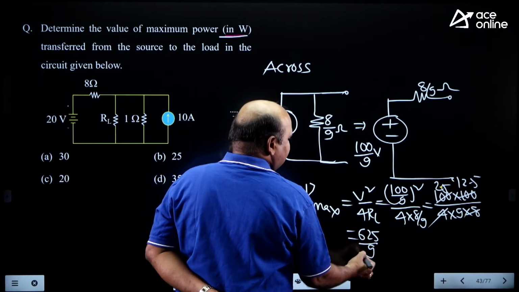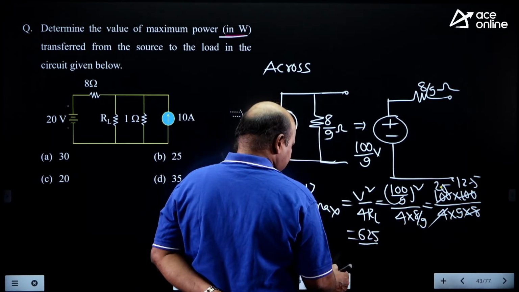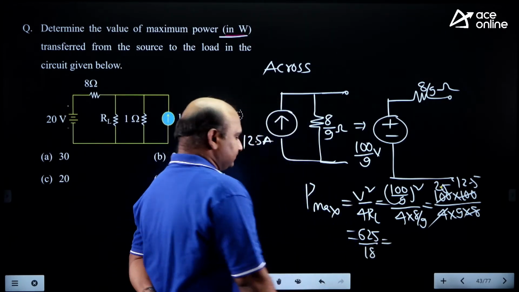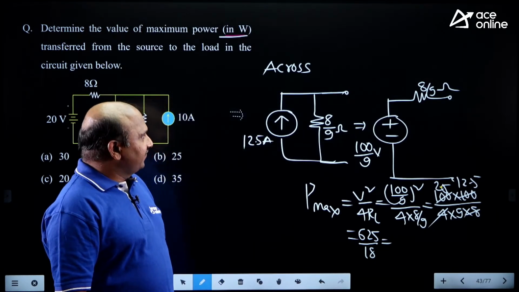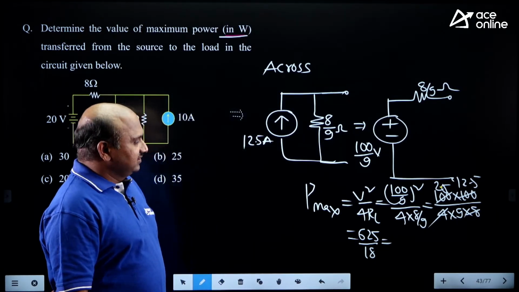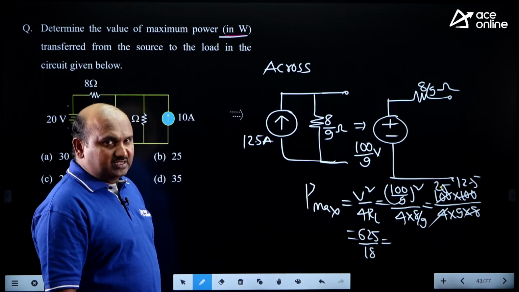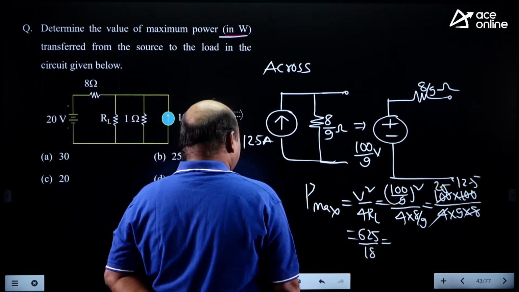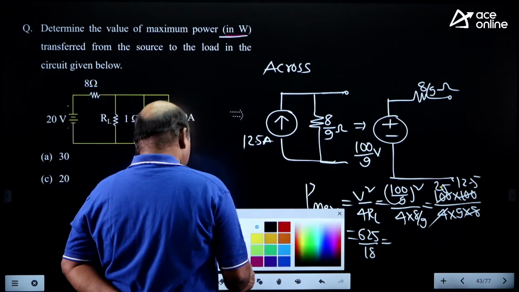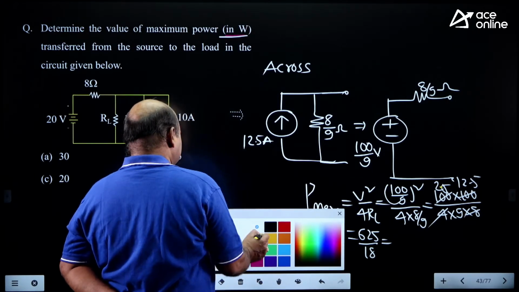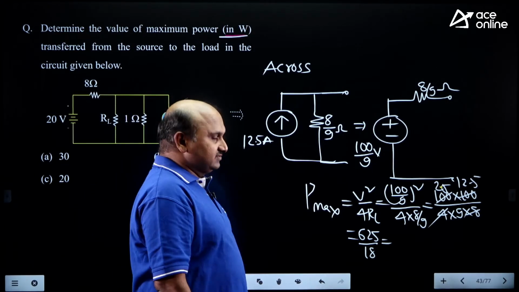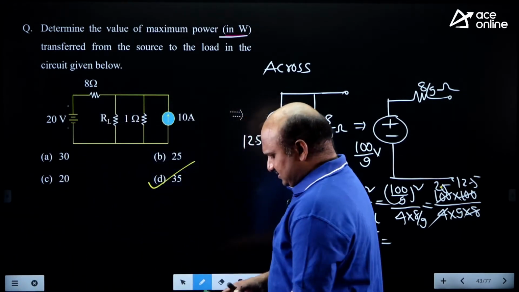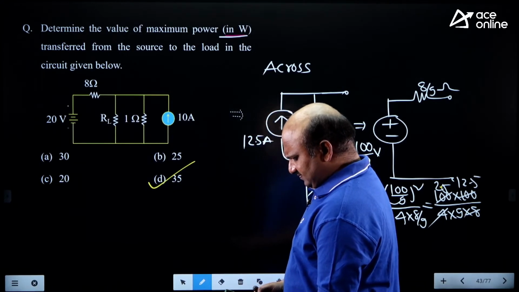625 by 9 I can take it. 9 means 18. How much you are getting this one? Tell me this. 625 by 18. 625 by suppose nearly equal to 20, suppose if you are considering that. Here 30 point something or 31 or 35 you can get it. Option D is the correct one. Are you getting? Is it right? Near answer you can take it. Is it okay?